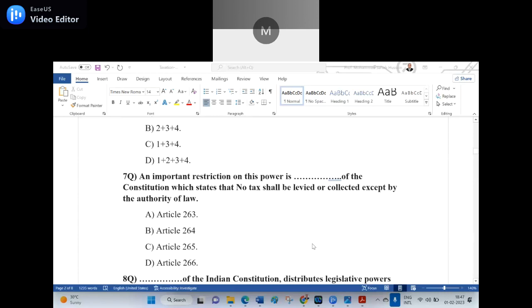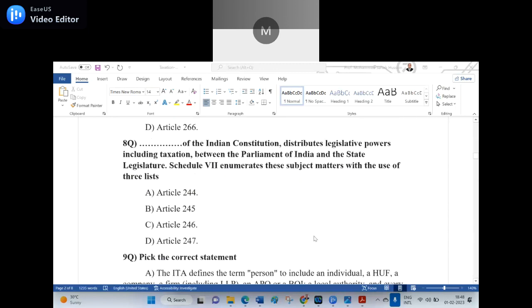Seventh question. An important restriction on this power is dash of the Constitution, which states that no tax shall be levied or collected except by the authority of law. Option A, Article 263. Option B, Article 264. Option C, Article 265. Option D, Article 266. Option C, Article 265. The Constitution says no tax shall be levied or collected except by the authority of law.